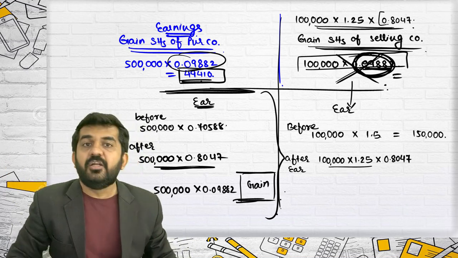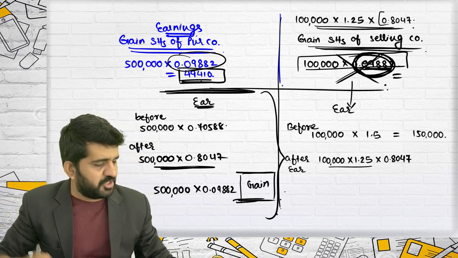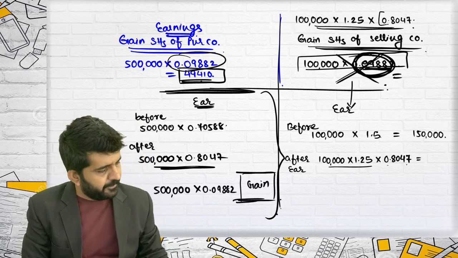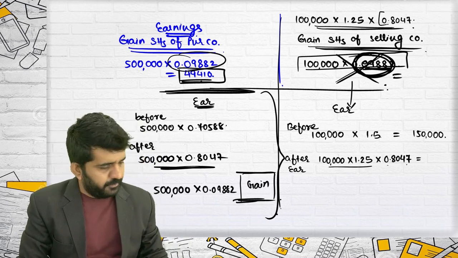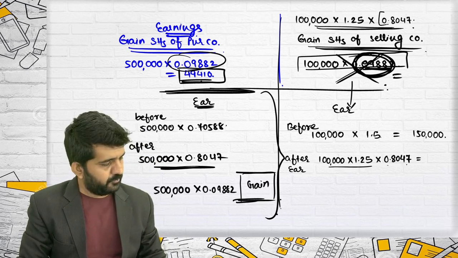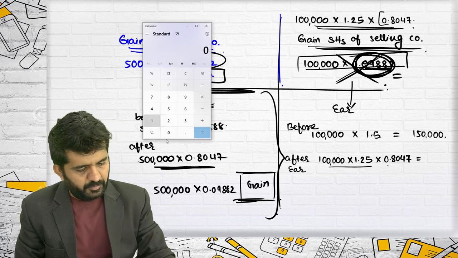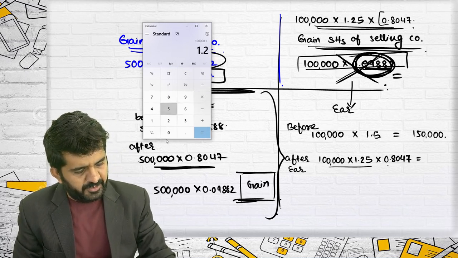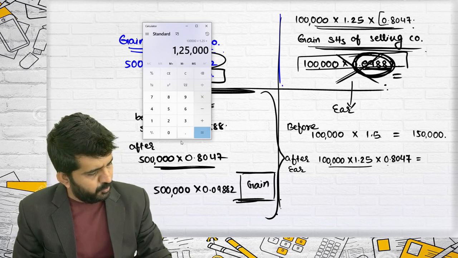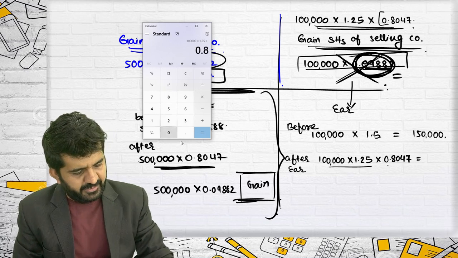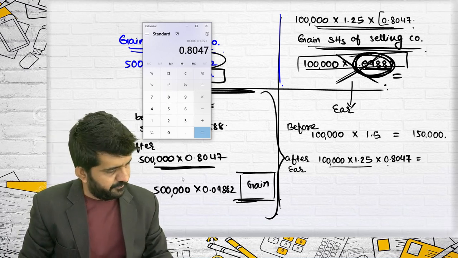This is now what a selling company shareholders is having, number of shares multiplied by this is value of shares. Sorry. Let me find out. It is 1 lakh into 1.25 into 0.8047.